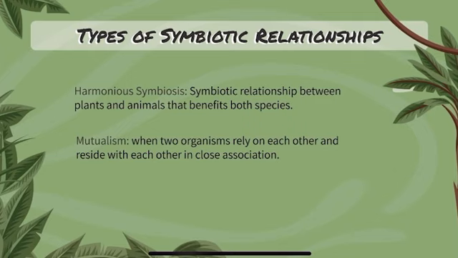Another term you should know relating to plant and animal interactions is mutualism. Mutualism is when two organisms rely on each other and reside with each other in close association. Plants and animals show mutualism in many different ways. One big thing to consider is that plants and animals depend on each other for survival. Without one another, their species would be gone. Part of that is that some animals eat plants directly, but some animals eat other animals that eat the plants. It's all like one big cycle.